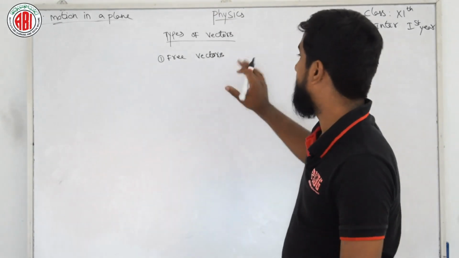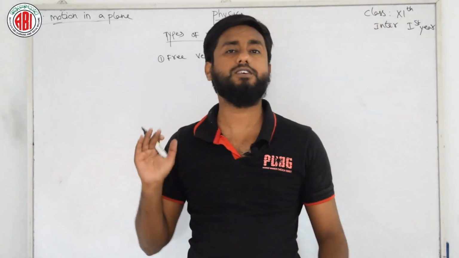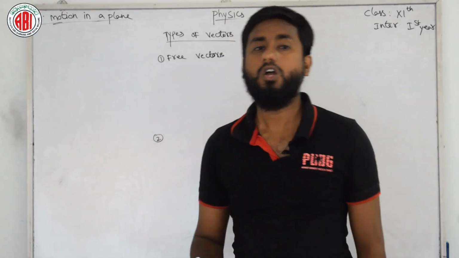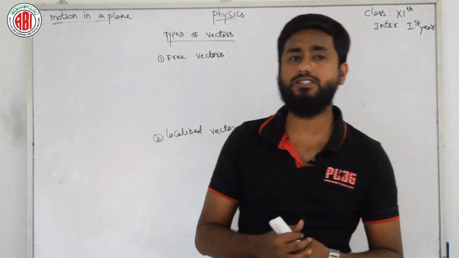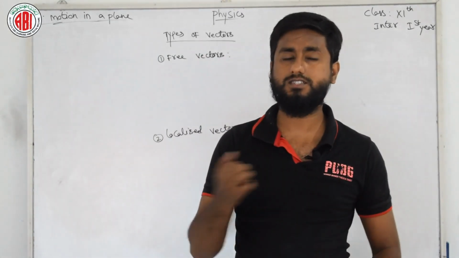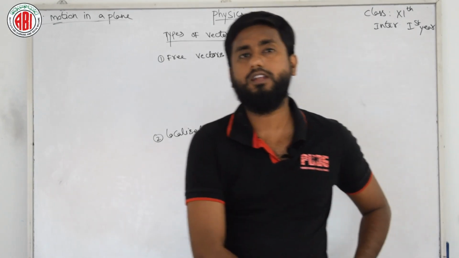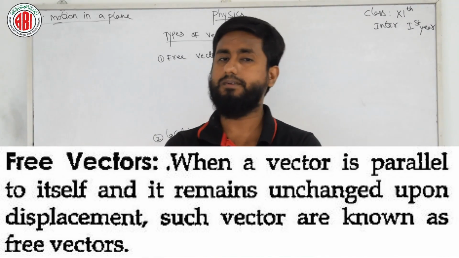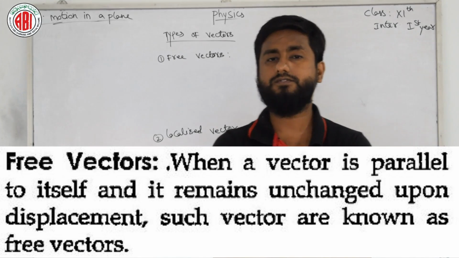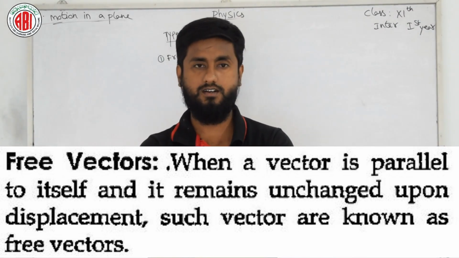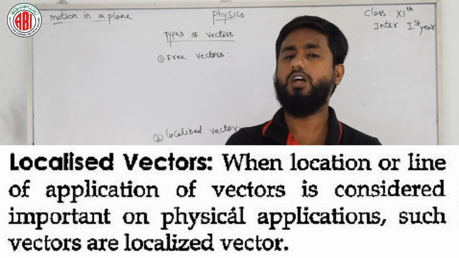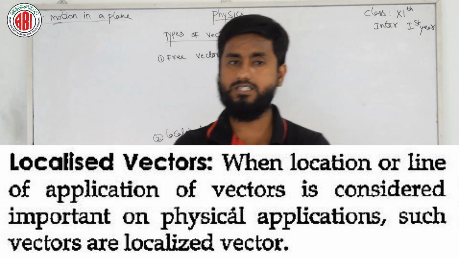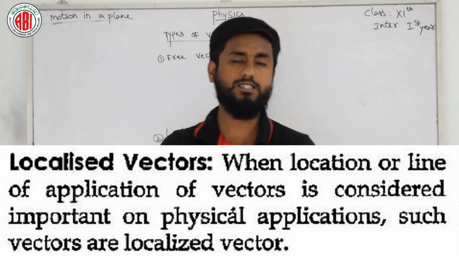So basically, vectors are broadly classified into two types, that is free vectors, and another type we have with us is localized vectors, and these definitions are very important. I am putting them on the screen, so while reading you need to copy down and remember. Free vectors: when a vector is parallel to itself and it remains unchanged upon displacement, such vectors are known as free vectors. Localized vectors: when the location or line of application of a vector is considerably important in a physical application, such vectors are localized vectors.